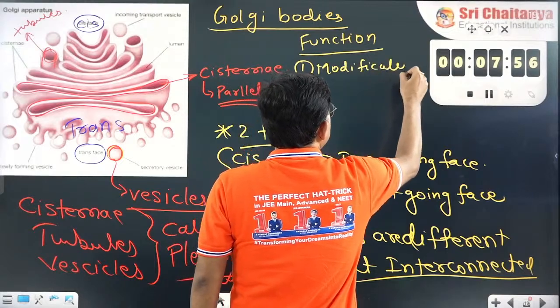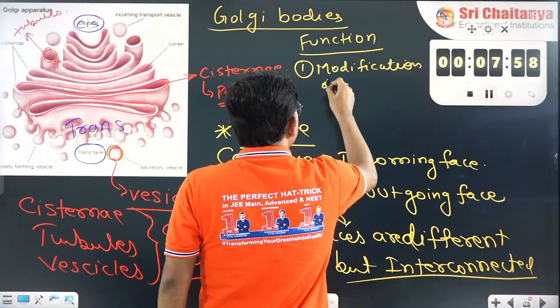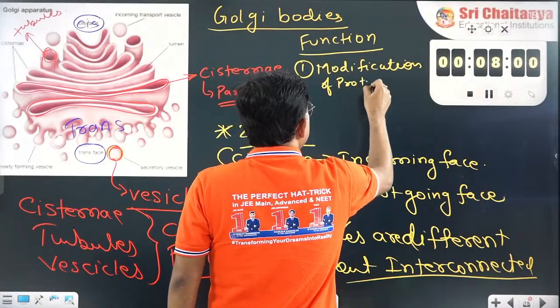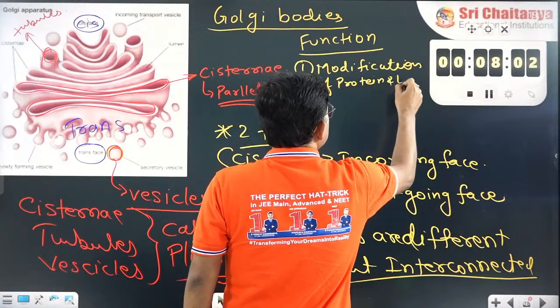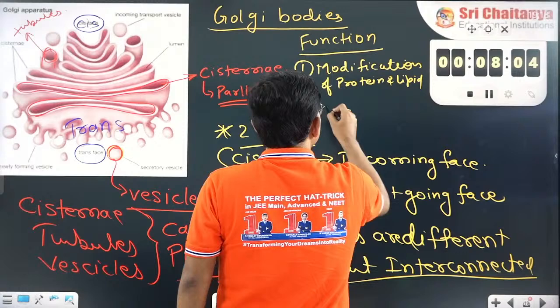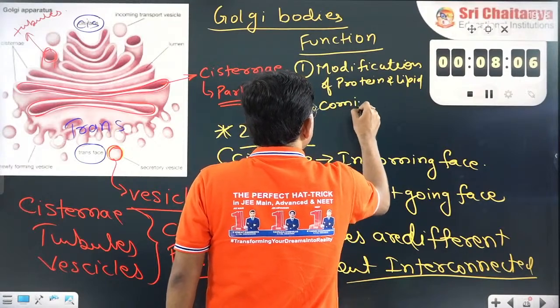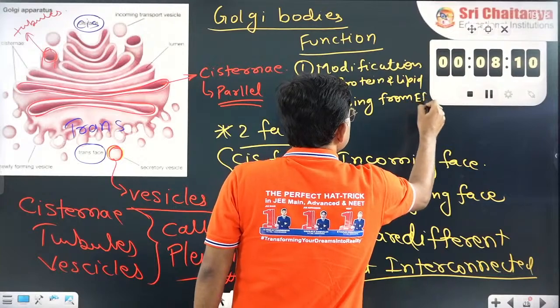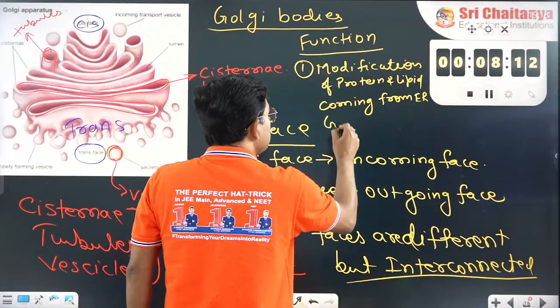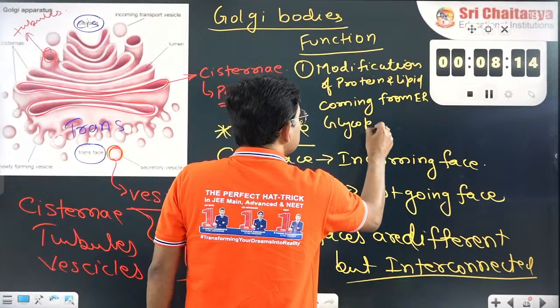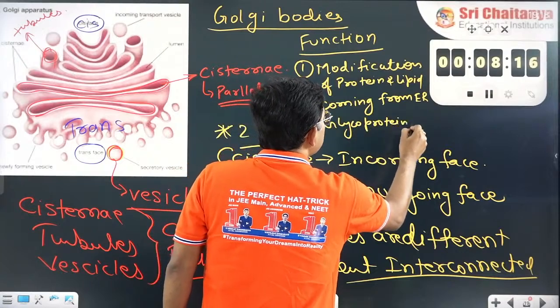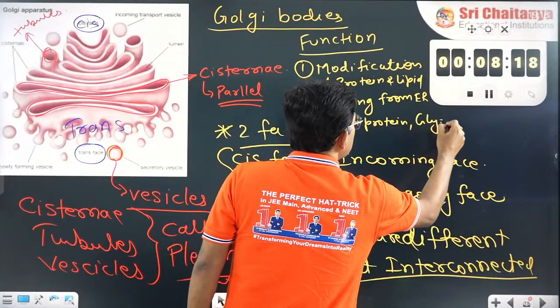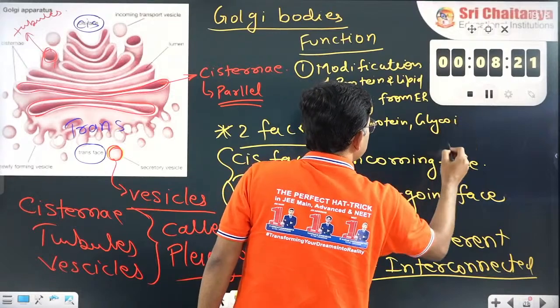Modification of what? Modification of protein and lipid coming from the ER. Here protein will become glycoprotein and lipid will become glycolipid.